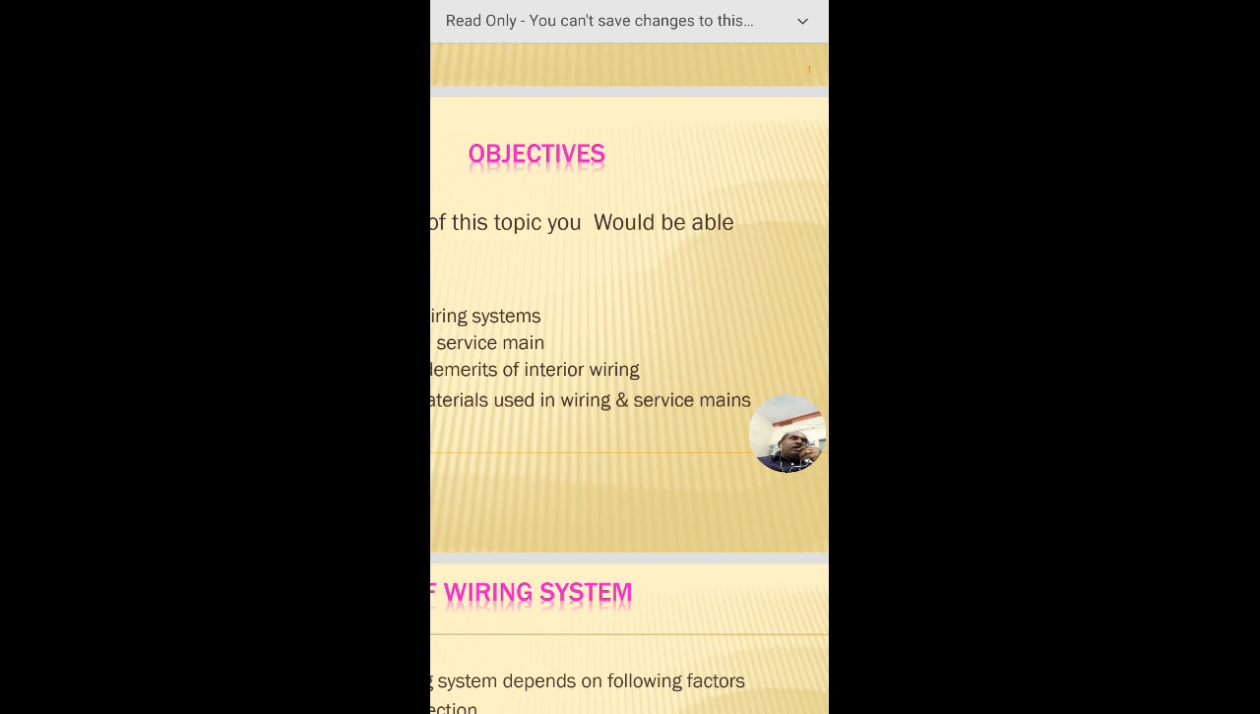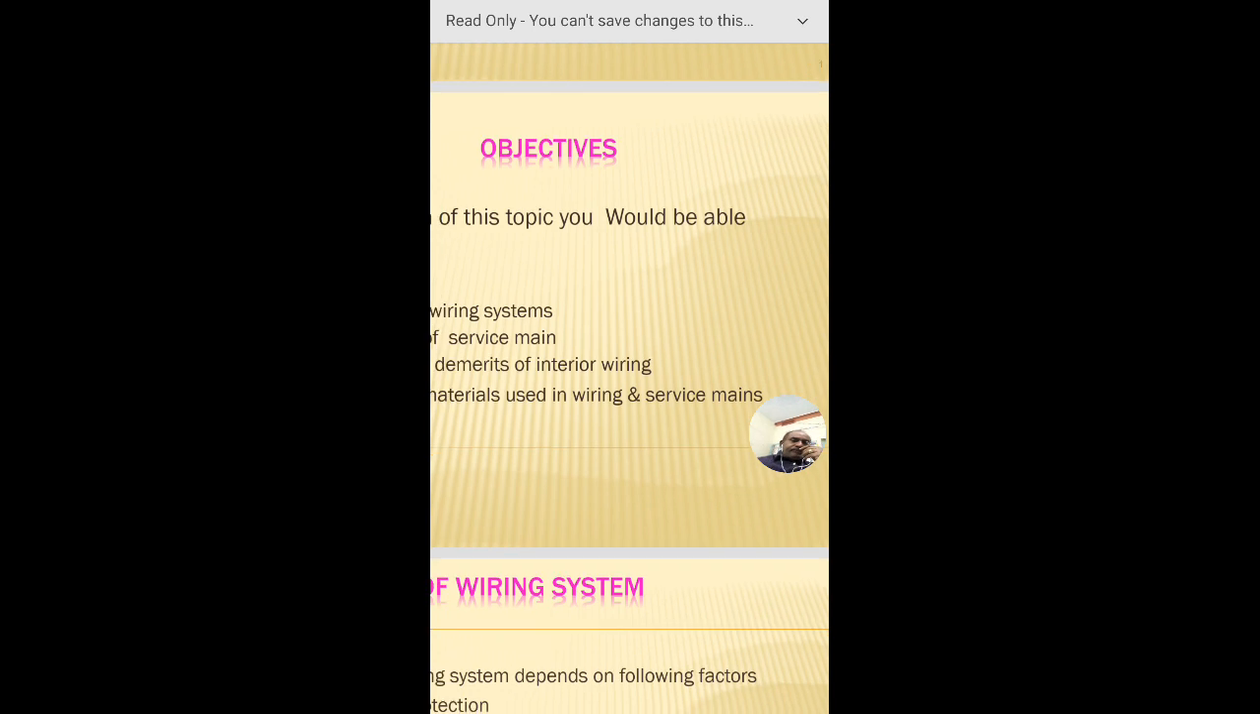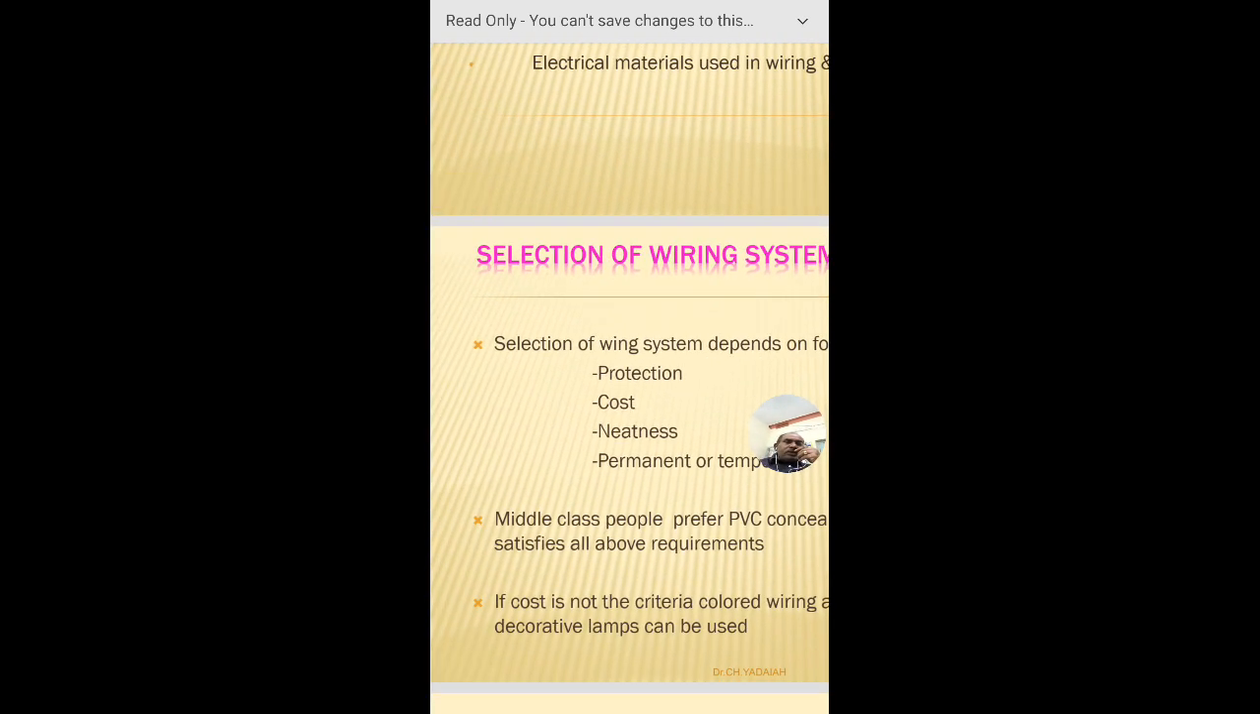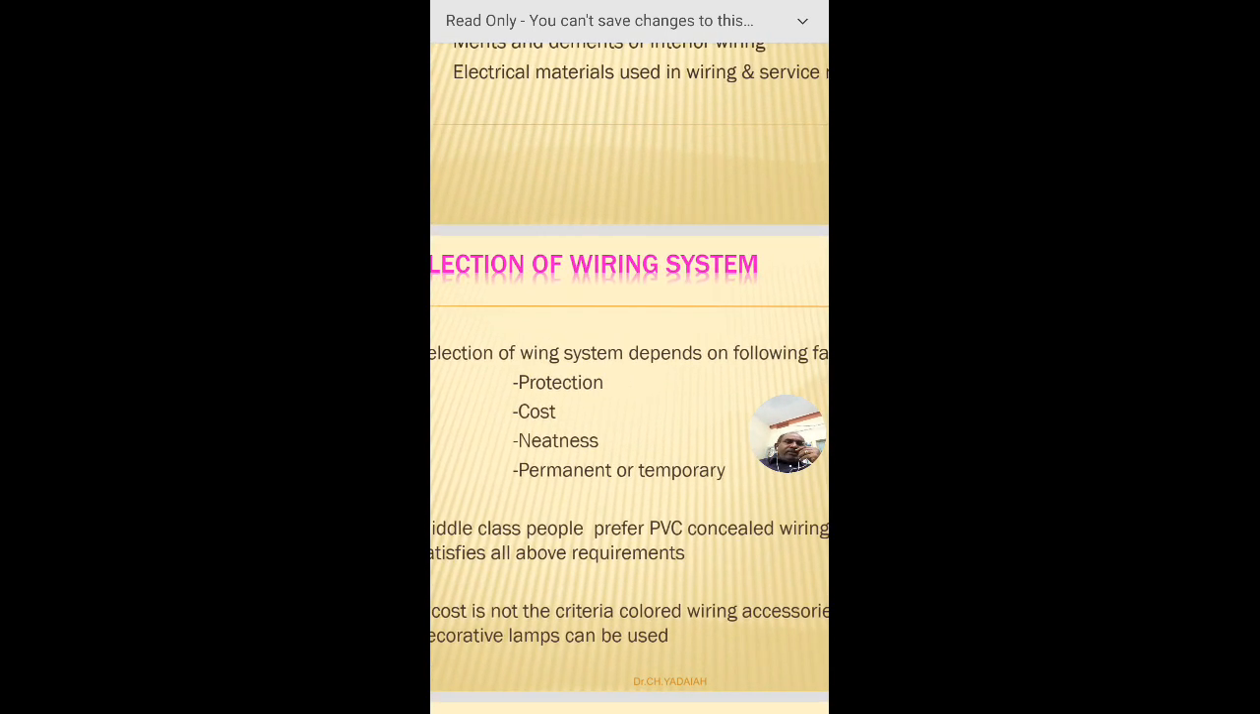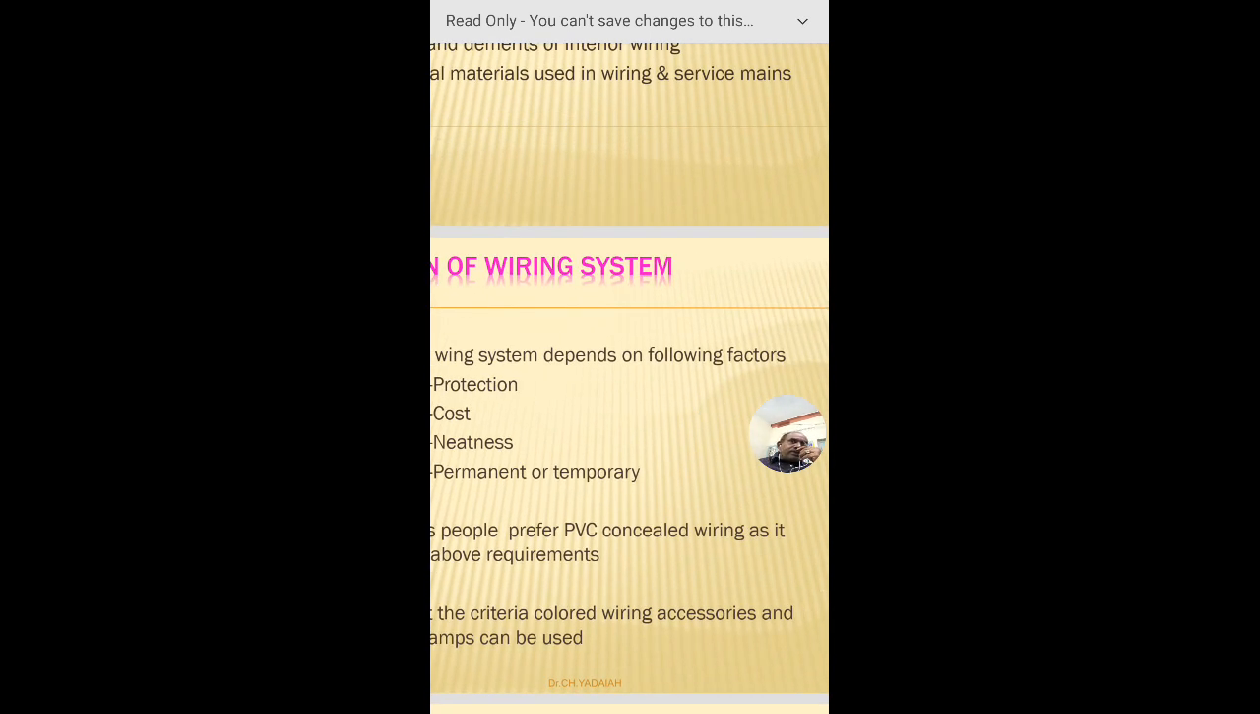What is the main material used, what are its functions, and how can these materials be used in our house wiring system? The selection of wiring system depends on the following factors. So the wiring system depends upon different factors before opting for the type of wiring system. So we have to take a few factors into consideration.